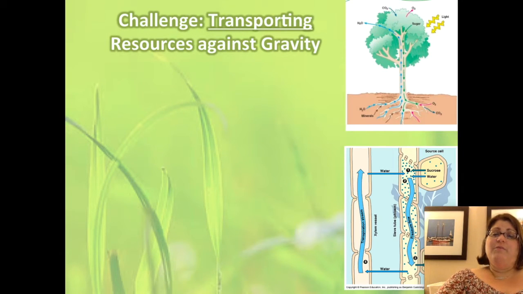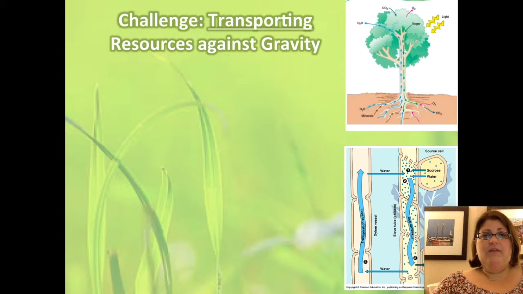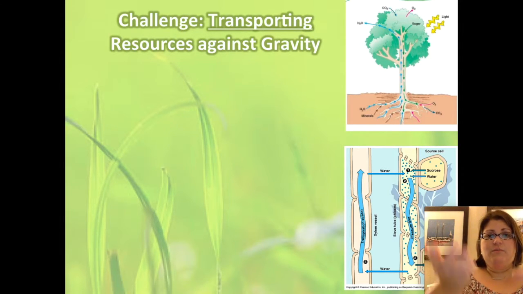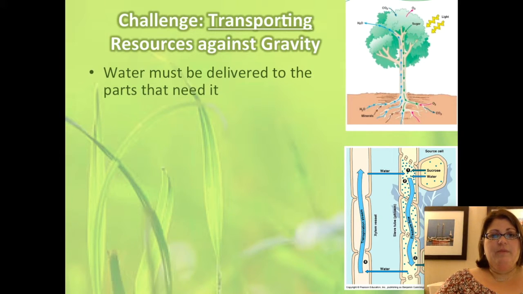Gravity presents a number of challenges for plants who lack the buoyancy that organisms in the water have. One of the challenges is transporting materials against the flow of gravity. So, as we mentioned, some resources are taken from the soil at the bottom and some resources are taken from the air at the top, and the material needs to move throughout the plant by going up and down.